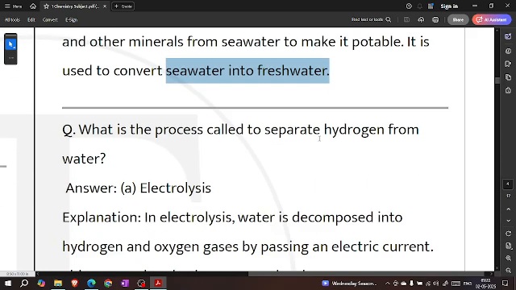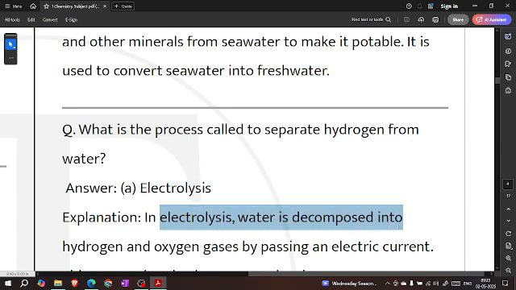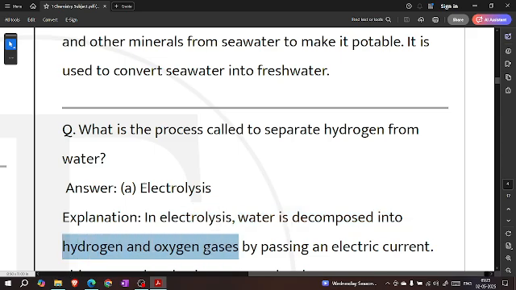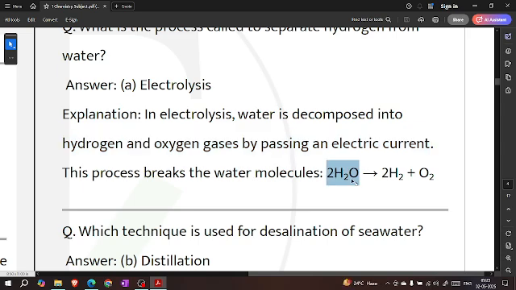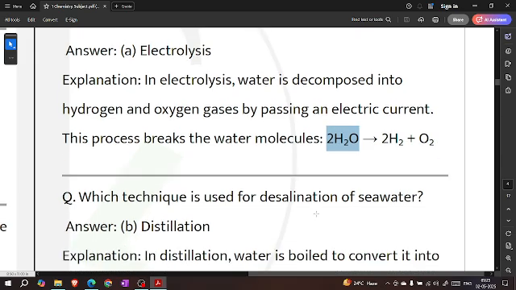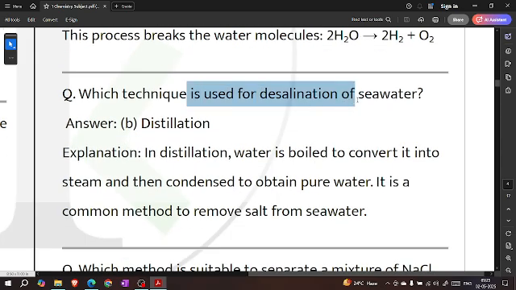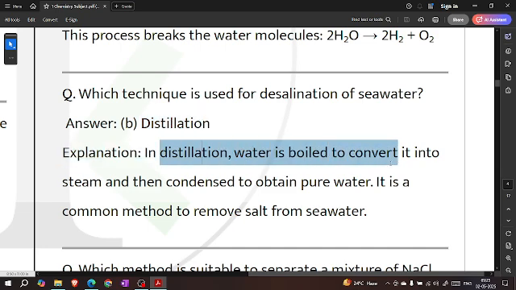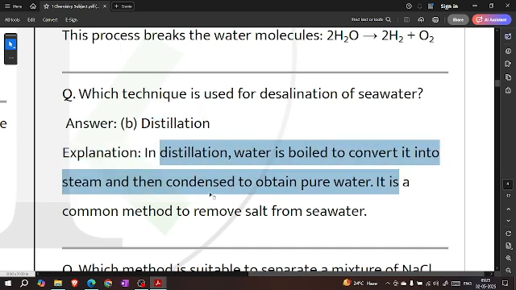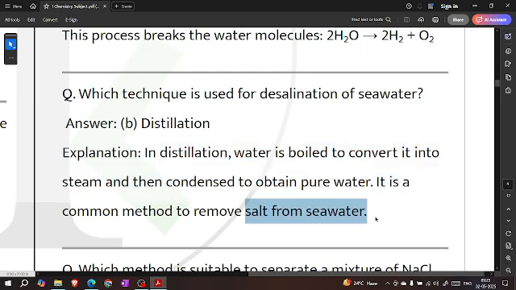What is the process called that separates hydrogen from water? Electrolysis. In electrolysis, water is decomposed into hydrogen and oxygen gases by passing an electric current. This process breaks the water molecule: 2H2O gives 2H2 plus O2. Which technique is used for the distillation of seawater? Distillation. In distillation, water is boiled to convert it into steam and then condensed to obtain pure water. It is a common method to remove salt from seawater.